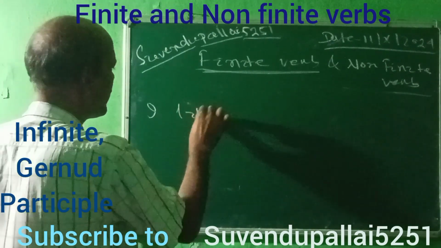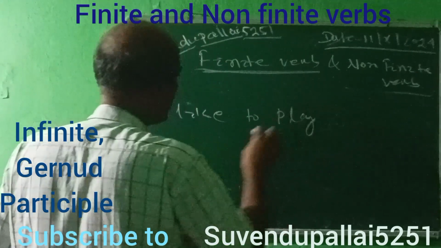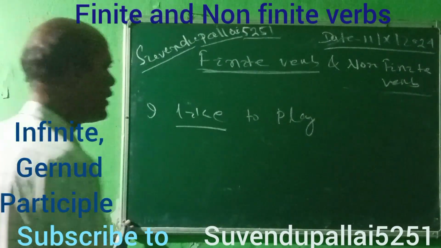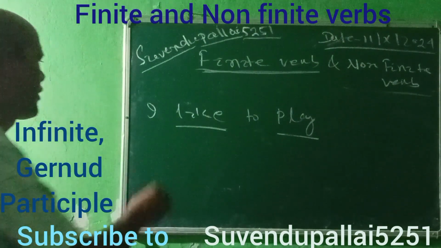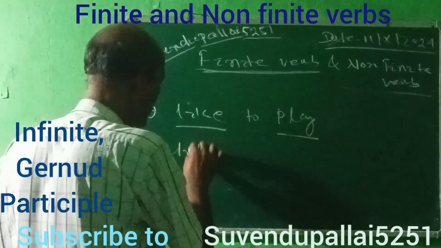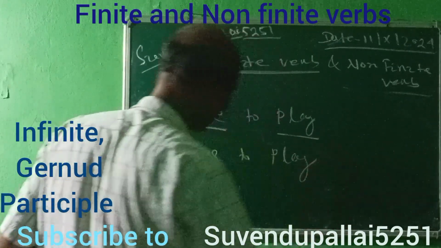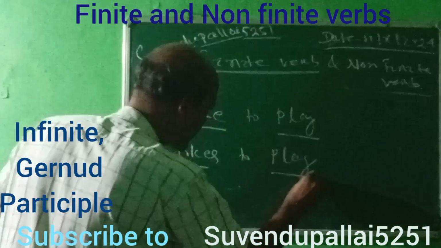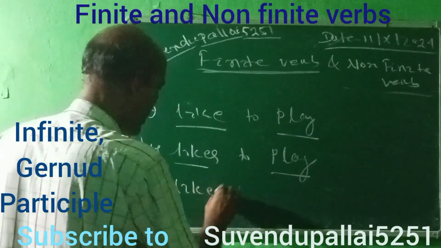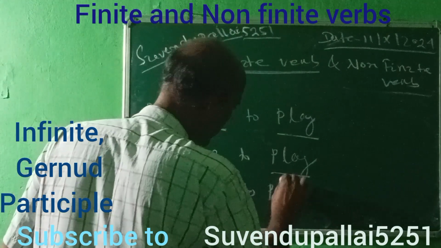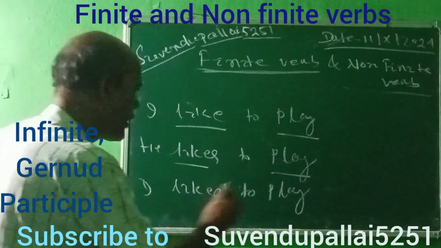I like to play. Here, like and play, two verbs. He likes to play. Here, likes and play are two verbs. I liked to play. Here, two verbs, liked and play.